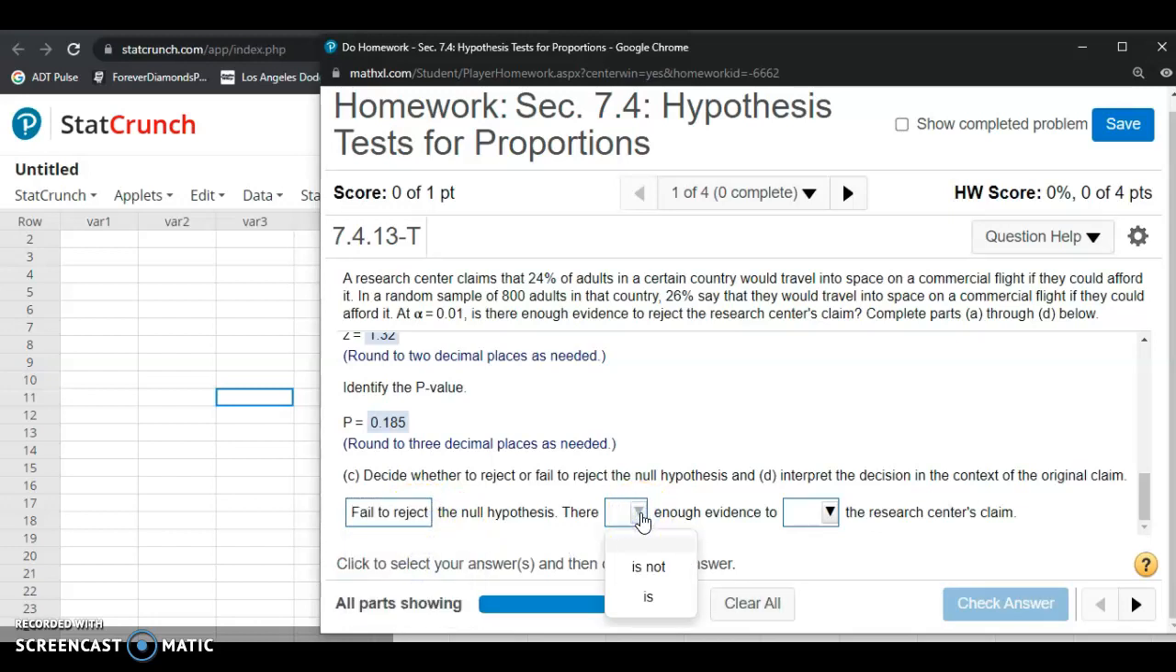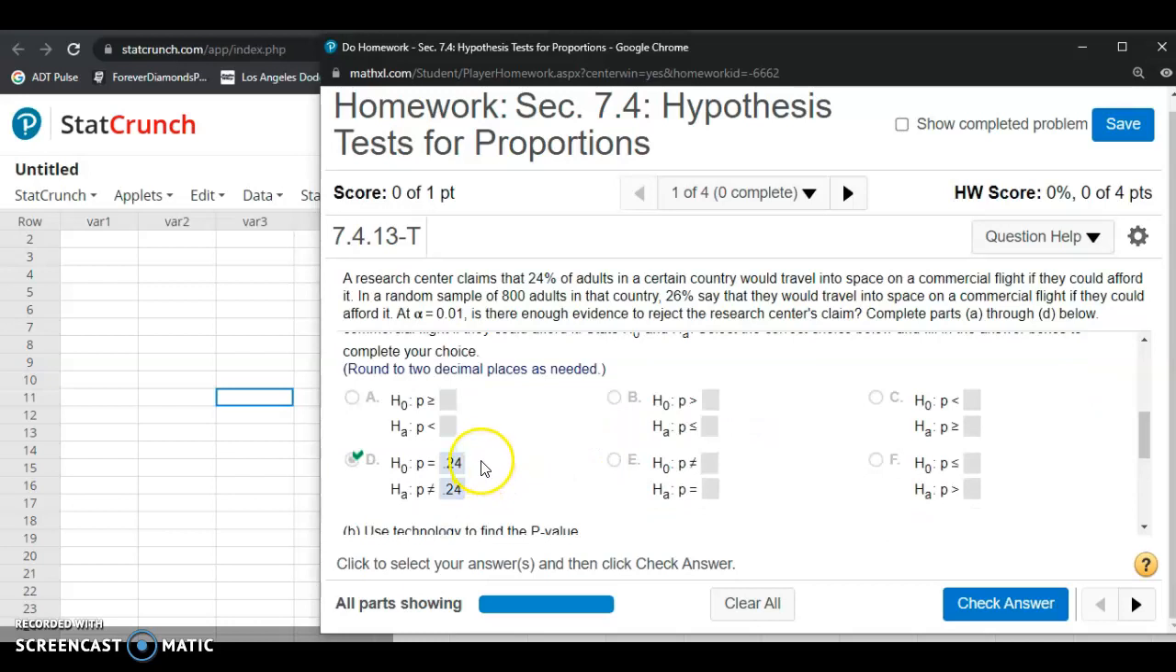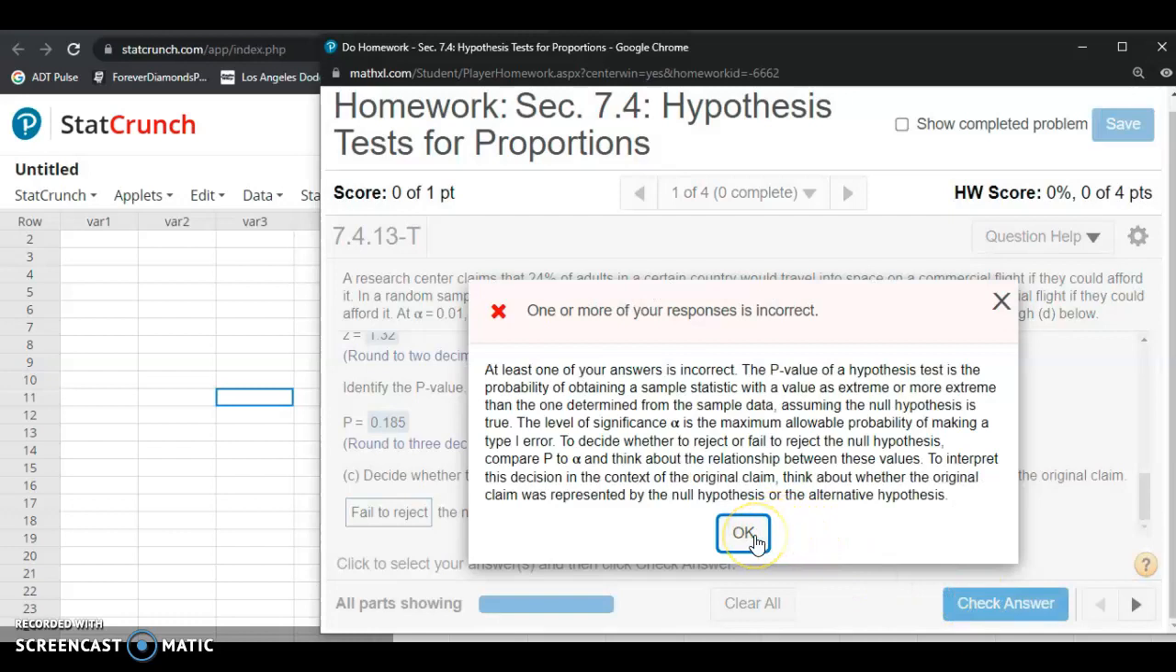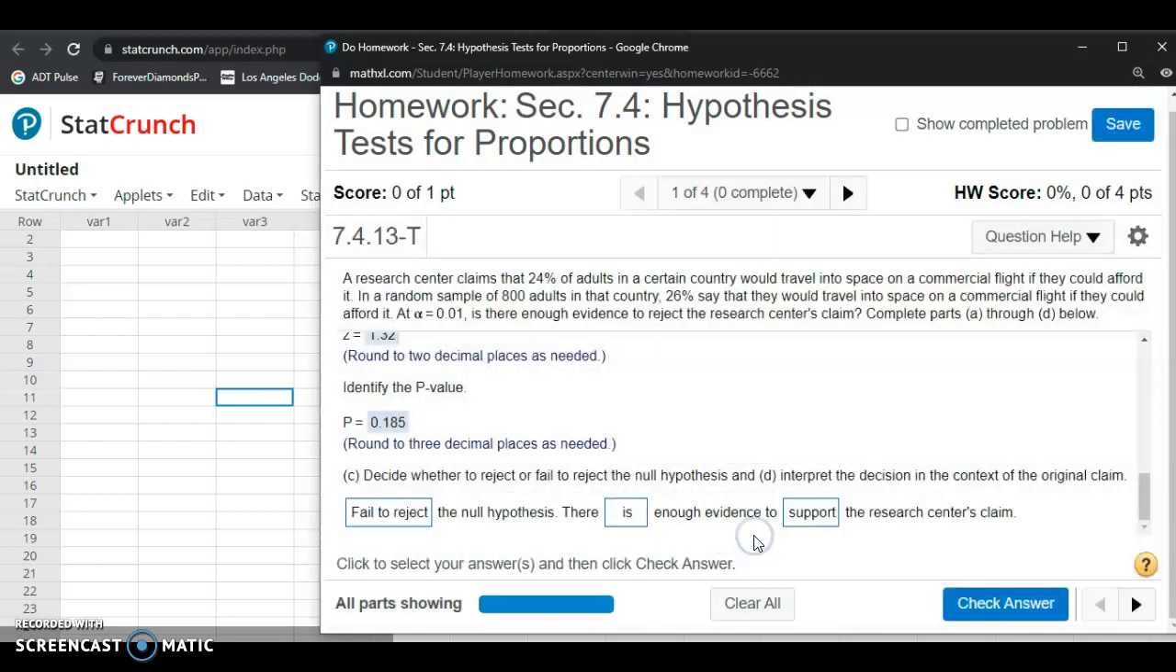So therefore, there is enough evidence to support the researcher's claim. Remember, the claim in this case is the null hypothesis. We failed to reject, or did not reject, the null hypothesis, so there is enough evidence to support the claim. If that doesn't quite work, I'm pretty sure this is correct. We can say there is not enough evidence to reject. That would be the other way you can say it: there's not enough evidence to reject the researcher's claim. So let's do that instead.